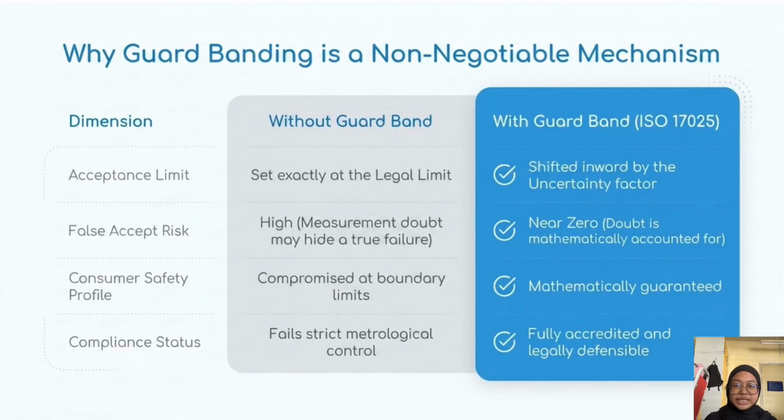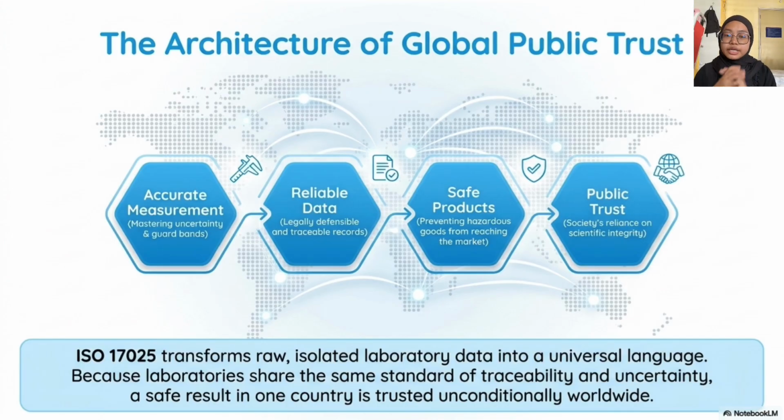Without a guard band, the acceptance threshold matches the legal limit, creating a high risk of falsely accepting an unsafe product. Under ISO 17025 metrological control, the limit is shifted inward. The risk of false acceptance drops to near zero because the mathematical doubt is fully accounted for, making results legally defensible. So, at the end, in conclusion, the value of ISO 17025 goes far beyond a clean laboratory checklist.